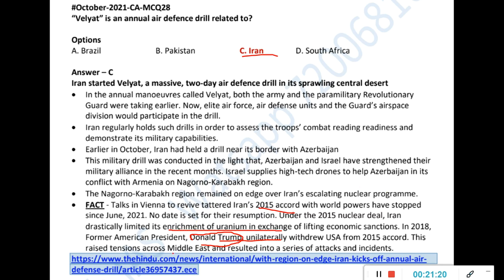So Middle East and everywhere problems came. Everyone was attacking each other. So Iran also thought of showing off their strength of air force and all these things. So that is why this was done. Okay, so in the middle of all these crises, when this happened in October, this became controversial. In the border with Azerbaijan, they were conducting this, and that is why this is a problem. Azerbaijan and Israel are also having a lot of friendship ties now. They are already having different wars with different countries, Armenia and all. Now when Iran is going and showing off, this can provoke newer wars. Okay, so that is why this was in the news.